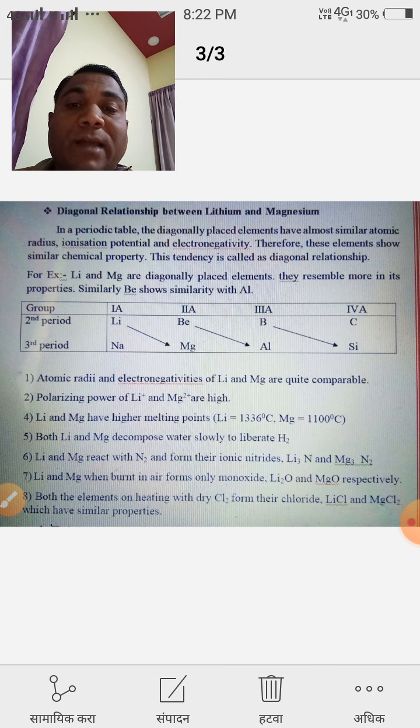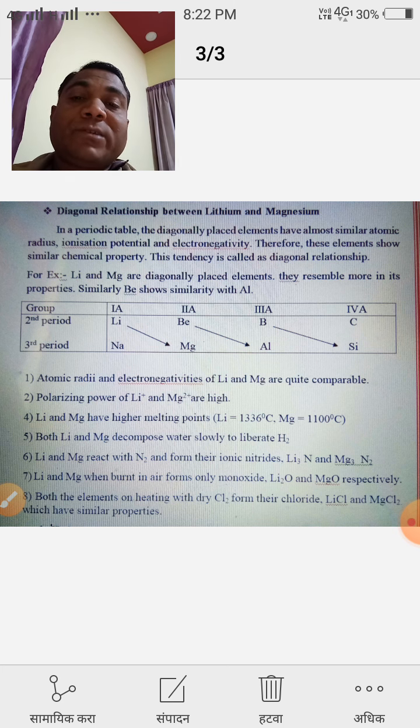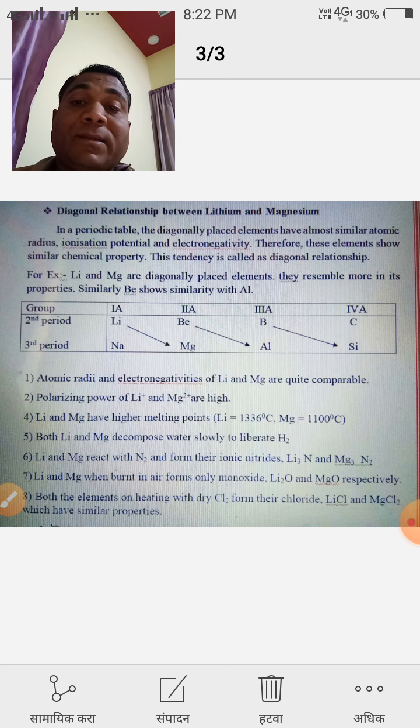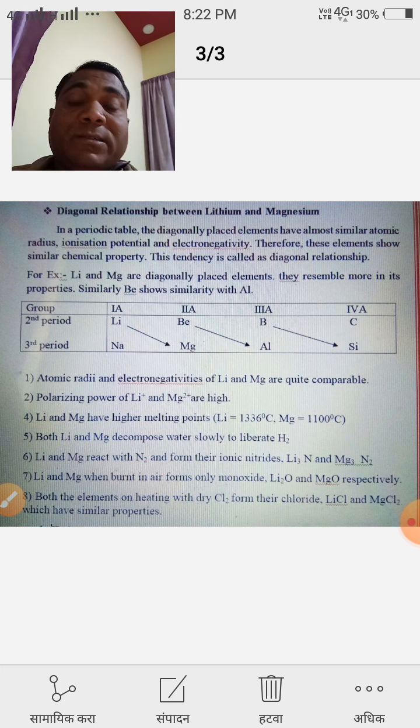That means diagonal relationships of first and second group elements, that is the s-block elements. In the previous video, we explained the comparative study of s-block elements. Now, after the comparative study, the next topic is the diagonal relationship between lithium and magnesium.